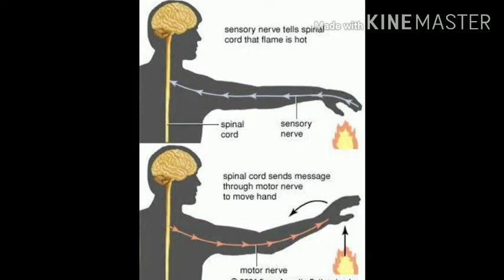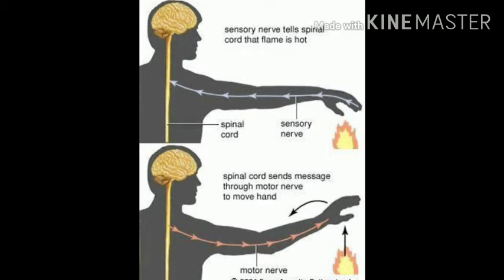What are motor nerves doing? The nerves which carry orders from where? Yes, which carry orders from the brain or the spinal cord to where? To the muscles or glands. And such a type of nerves are called motor nerves. Once again, the nerves which carry orders from the brain or the spinal cord to the muscles or glands are called motor nerves. And the last type of nerves are mixed nerves.